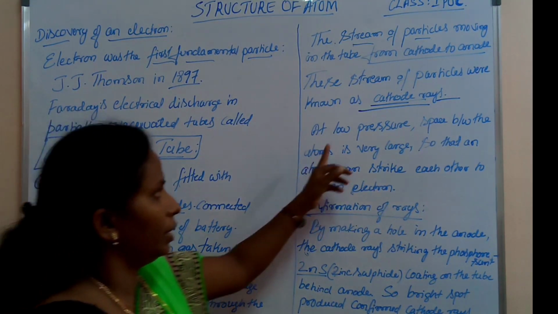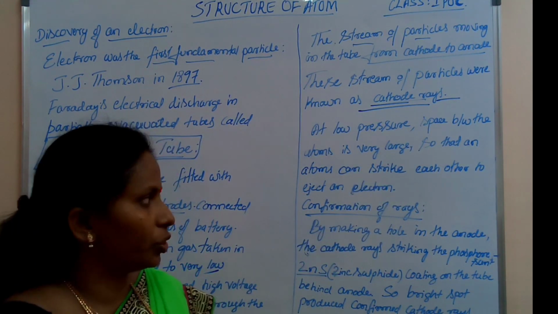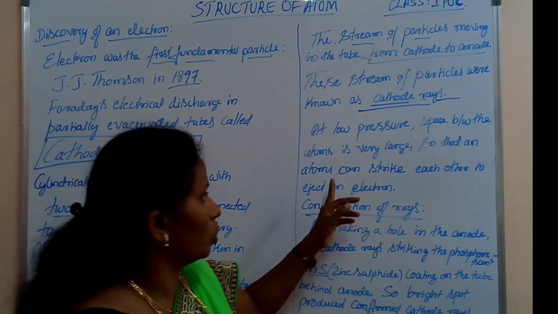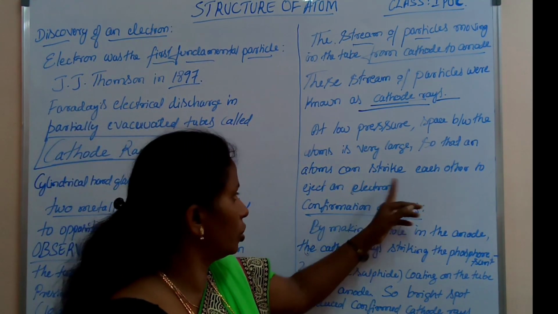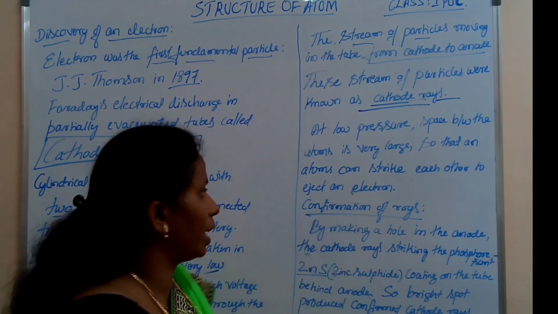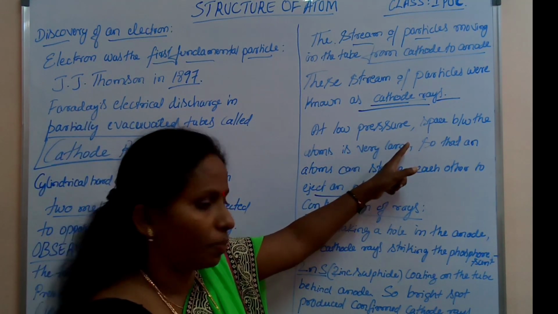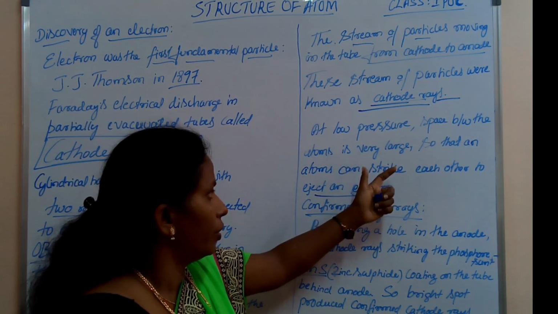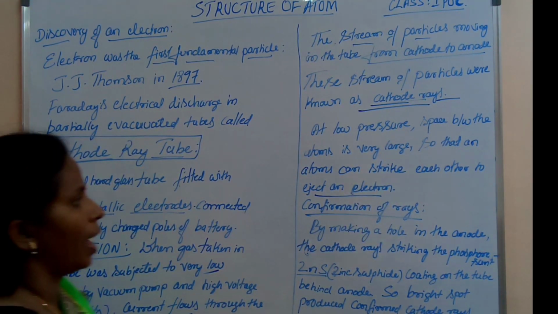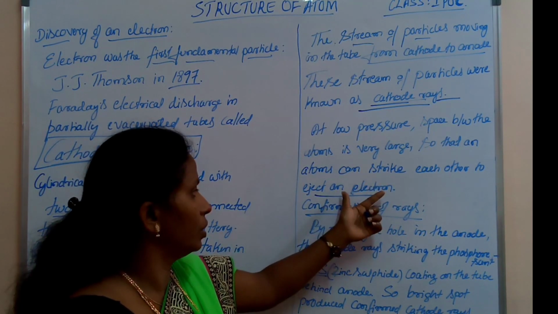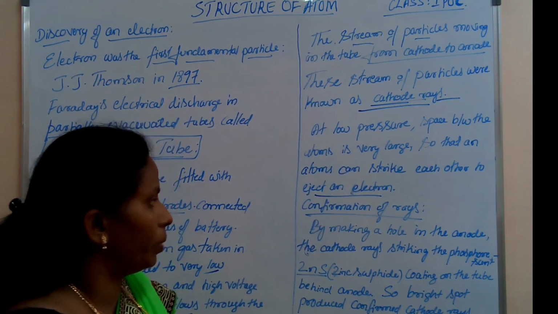At low pressure, the space between the atoms is very large, so the atoms can accelerate at a very high voltage of 10,000 volts and strike each other. They can then eject an electron very easily, so low pressure is maintained.